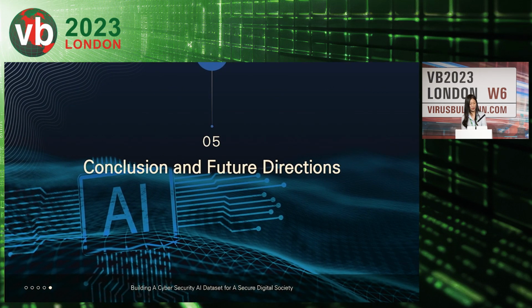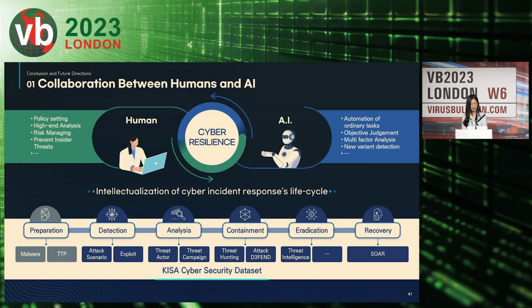For the conclusion of today's presentation, we are expanding this dataset project with the vision of achieving cyber intellectualization, raising the intelligence level of cybersecurity systems based on our dataset. In other words, our dataset project aims to decrease human workload by enhancing security efficiency.